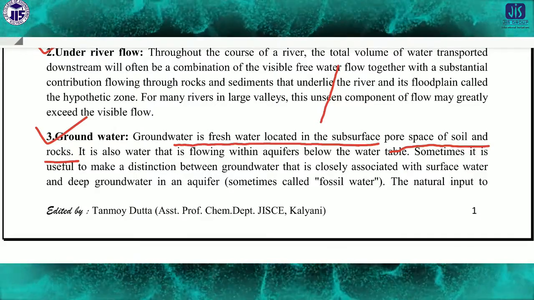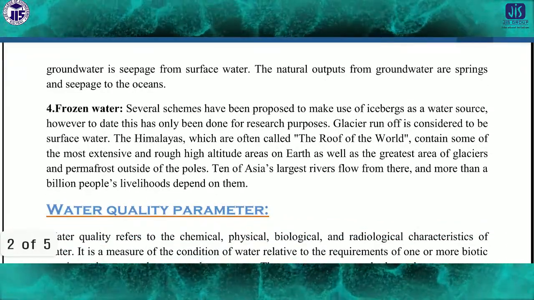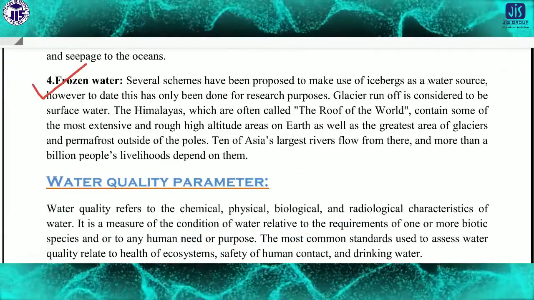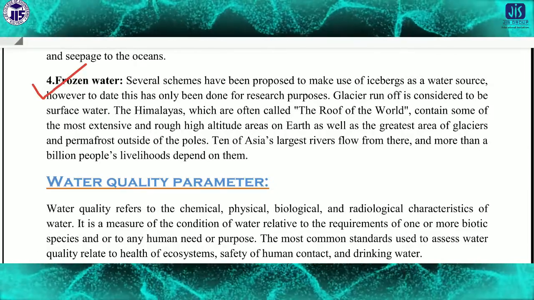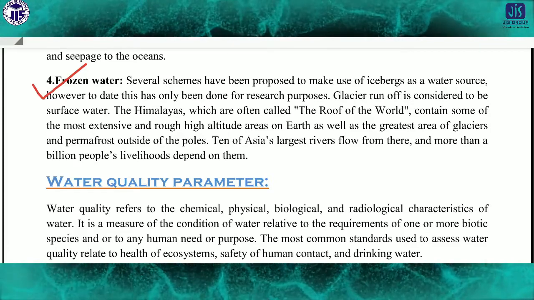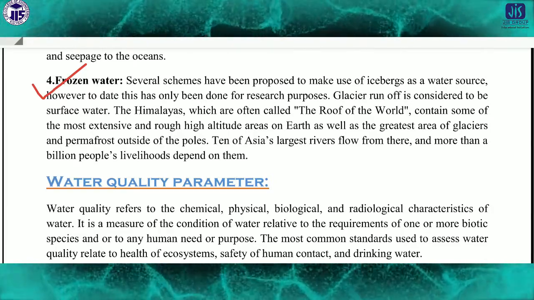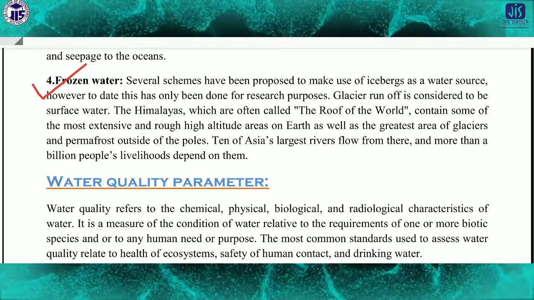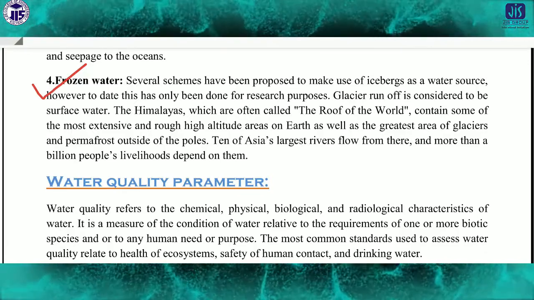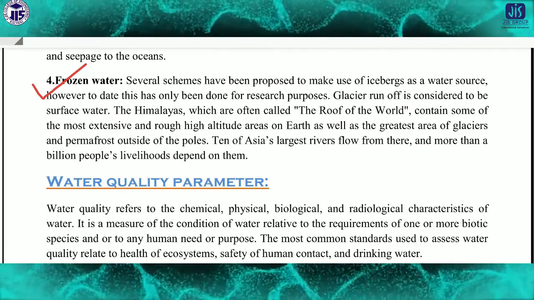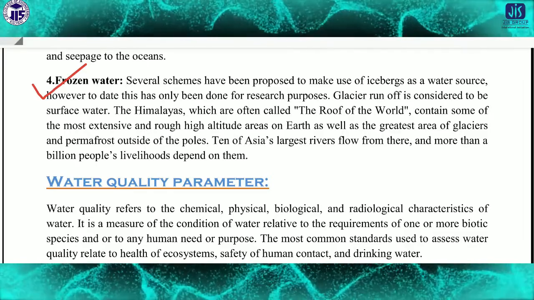Now the fourth category is frozen water. Frozen water is also very fresh water. Several schemes have been proposed to make use of icebergs as a water source. If there is a question asking which is the purest water among rainwater, groundwater, pond water, and the water of glaciers, then the answer will be water in the glaciers, because frozen water is the most pure water till now.